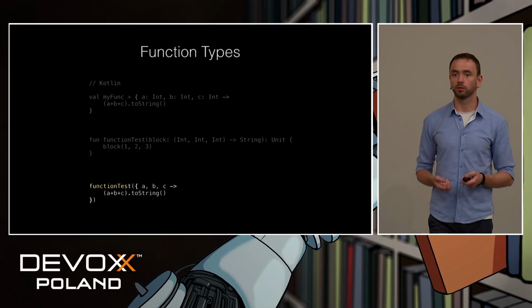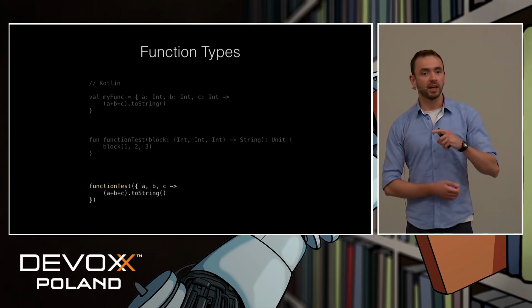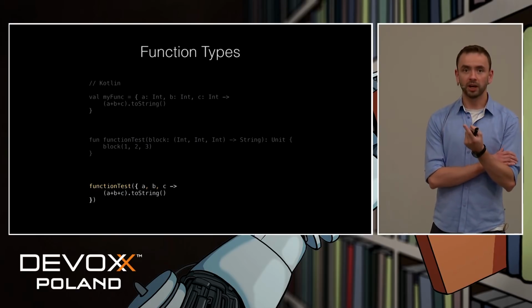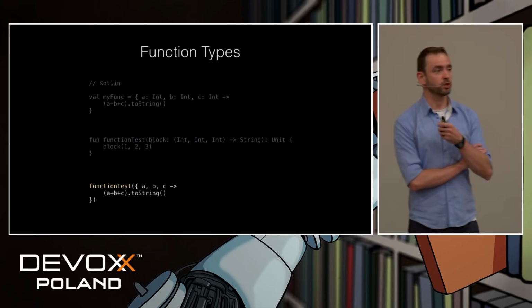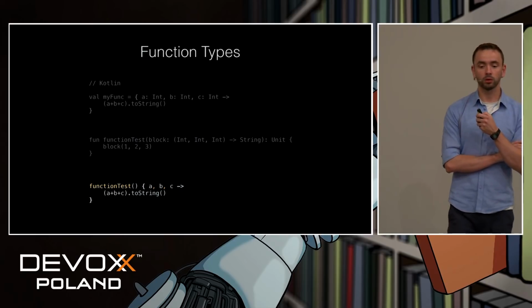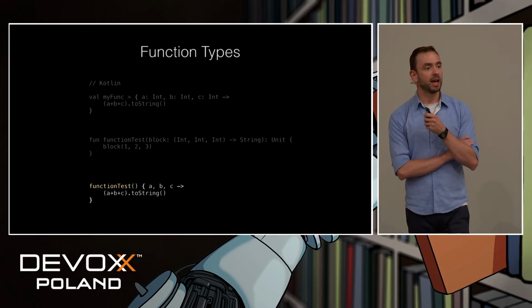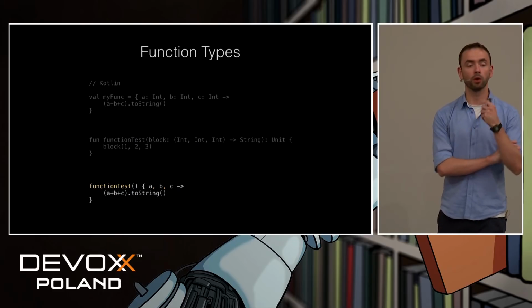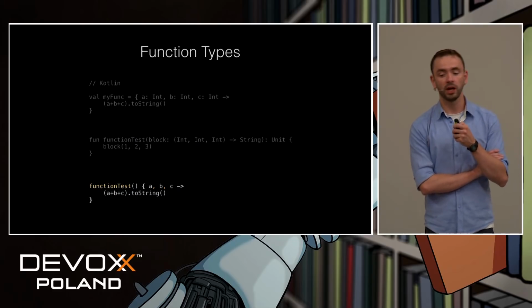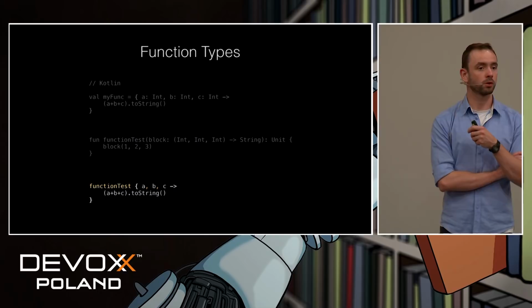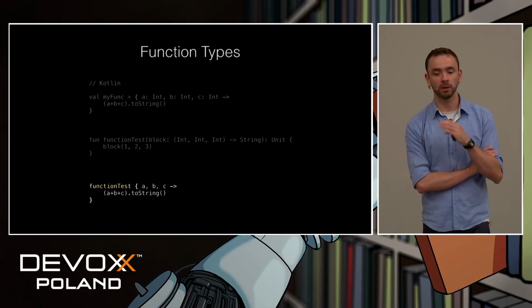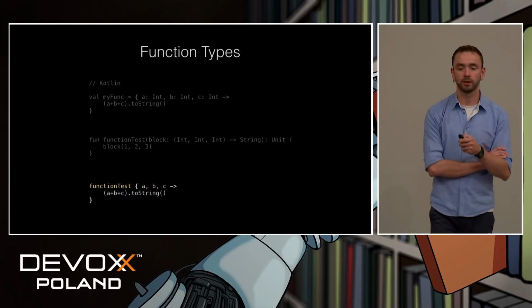If we need to pass it somewhere, then we can do it by name or by using a lambda, like this one, for example. And in Kotlin, if lambda is the last argument of a function call, we can take it out of this parenthesis. And if this lambda is the only argument of a function call, we can remove those parentheses altogether, just to make our code a bit more readable.